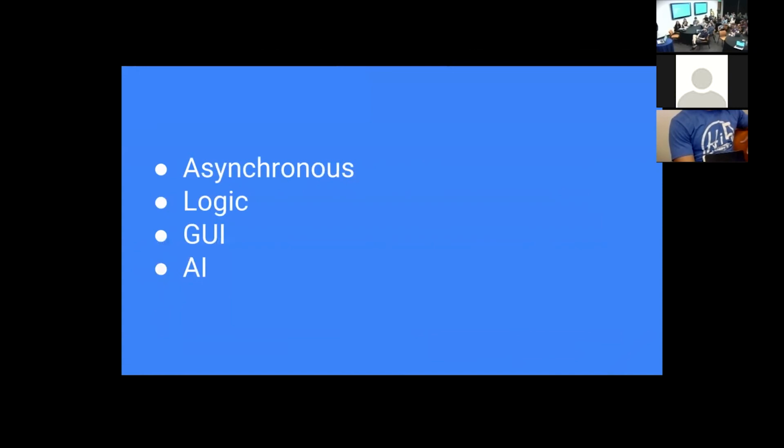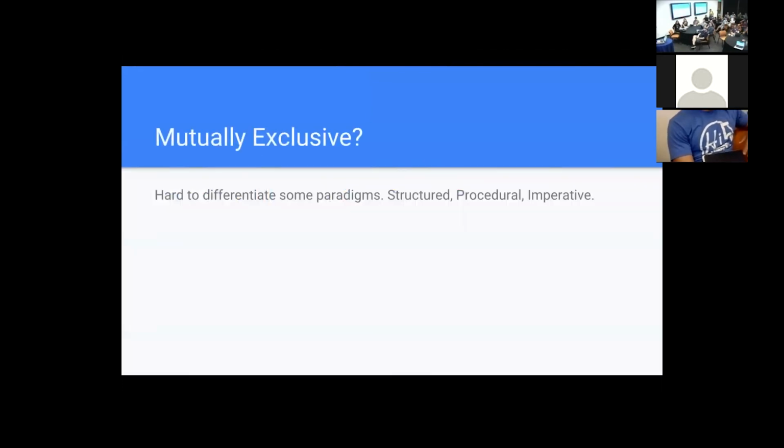Logic. Prolog is a programming language that's actually based off of higher order logic principles. GUIs. Has anybody done Scratch? Scratch is what my kids program with, or Blockly. You move around a bunch of blocks that represent control structures and data that you can make a program out of. AI. Someday maybe we're going to be talking to Alexa or Google and saying, hey, this is the program I want, and it might be able to do that.